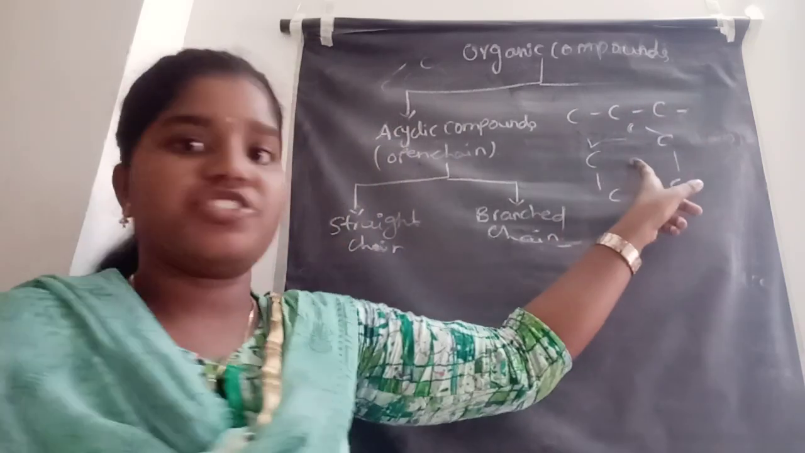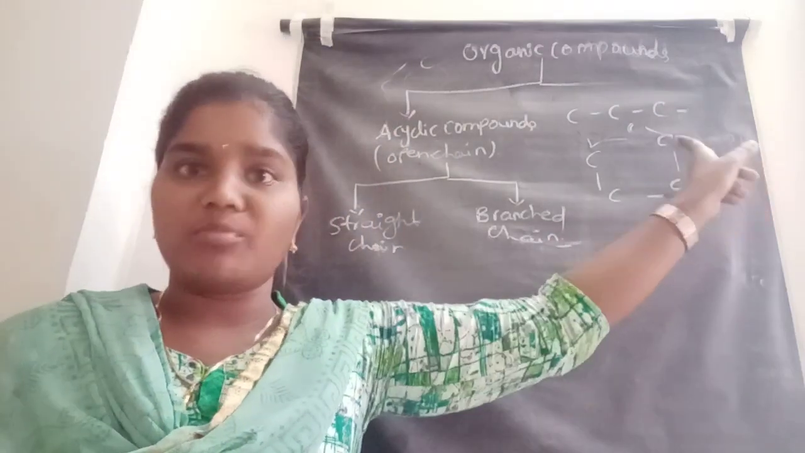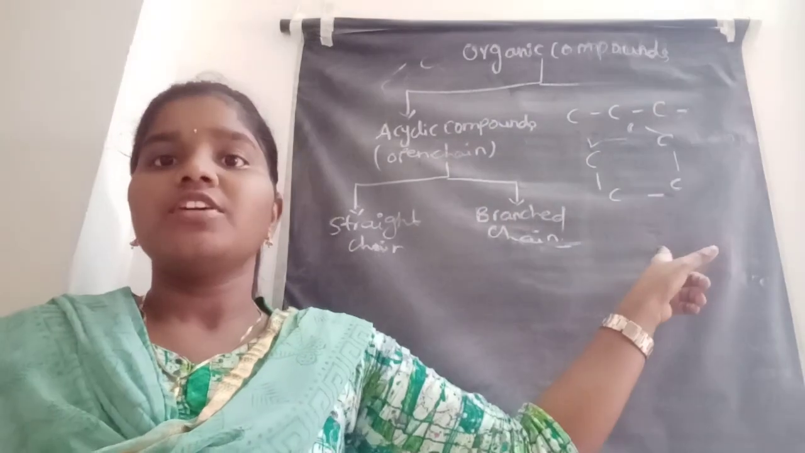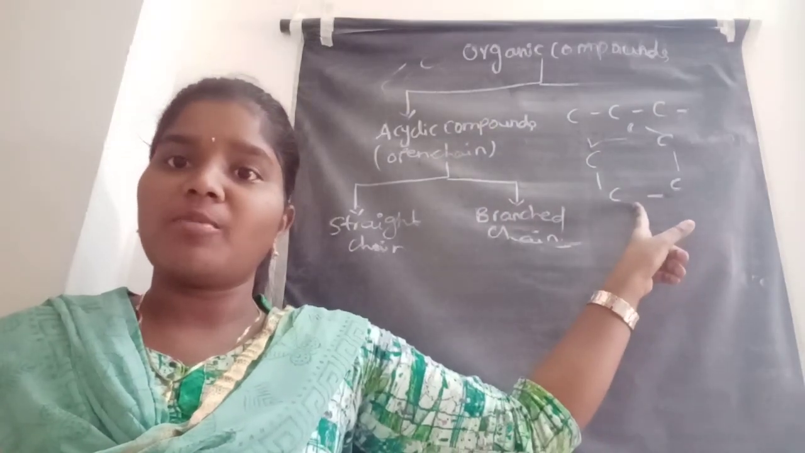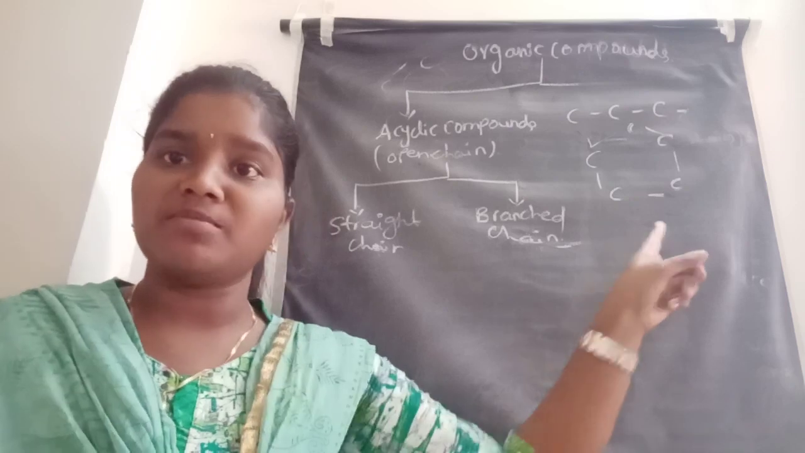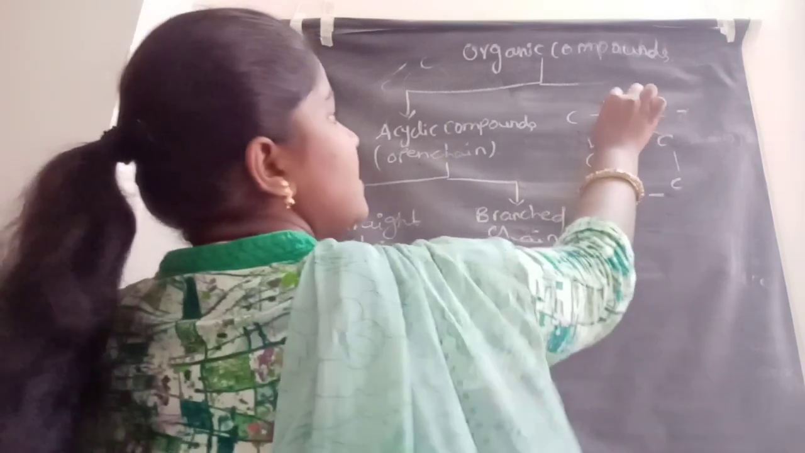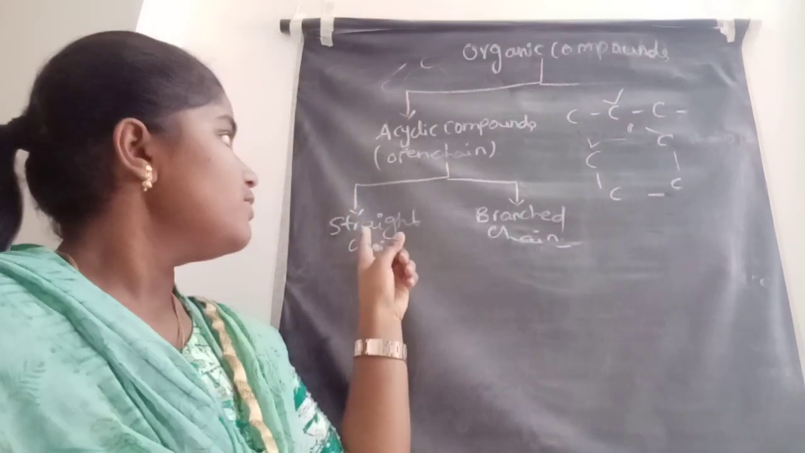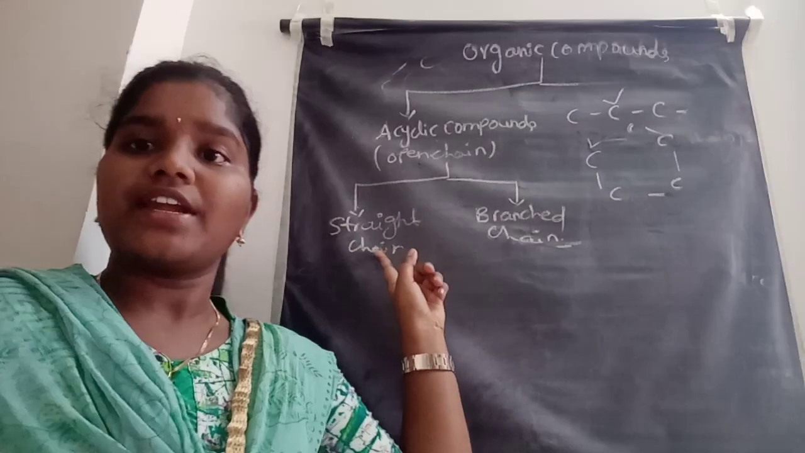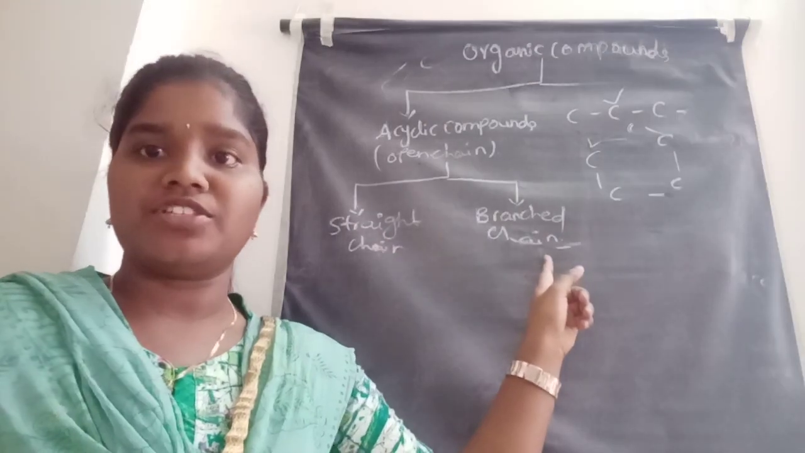This is the branched chain. This is not an acyclic compound. Why? Because the carbon atoms are arranged in the form of a cyclic ring, so it comes under cyclic form. This is the open chain compound. Next, it is divided into two types: straight chain compounds and branched chain compounds.